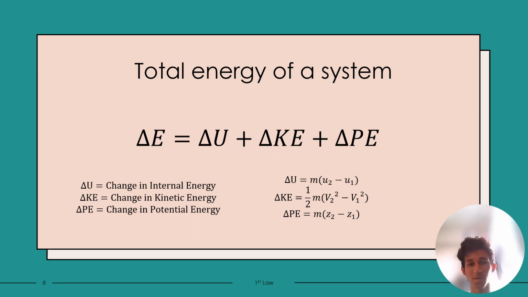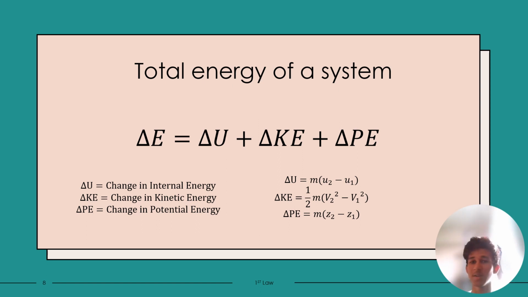So next, the total energy of a system, which is delta E equals delta U plus delta KE plus delta PE. The delta U means the change in internal energy, delta KE means the change in kinetic energy, and delta PE means the change in potential energy. I've also given the formulas for each energy. So as you can see, the three equations here, but I'm not going to go deeper into that. So moving on, I would like to state an example for this.